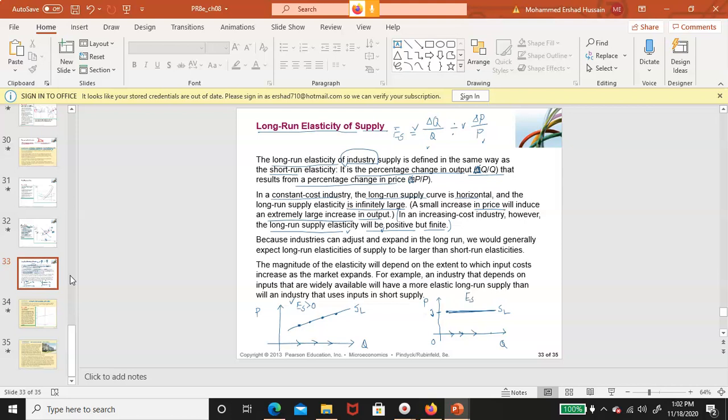This one with the horizontal long run supply has infinite elasticity, right? So at that price, they can produce any amount they want to, but if the price changes even a little bit, then supply drops to zero. That is why supply does not exist at any other point except that price. Because industries can adjust and expand in the long run, we would generally expect long run elasticities of supply to be larger than the short run elasticities.